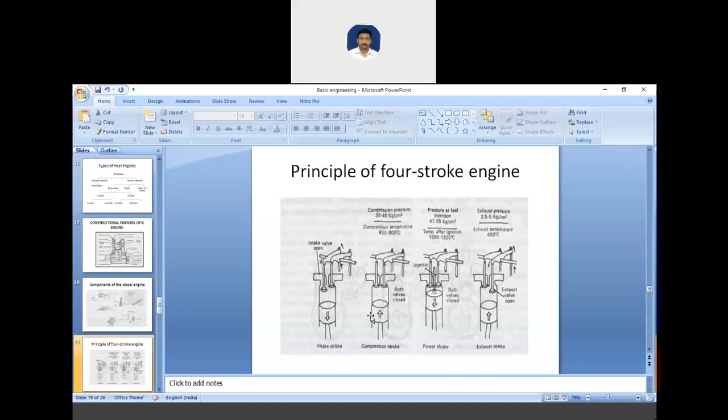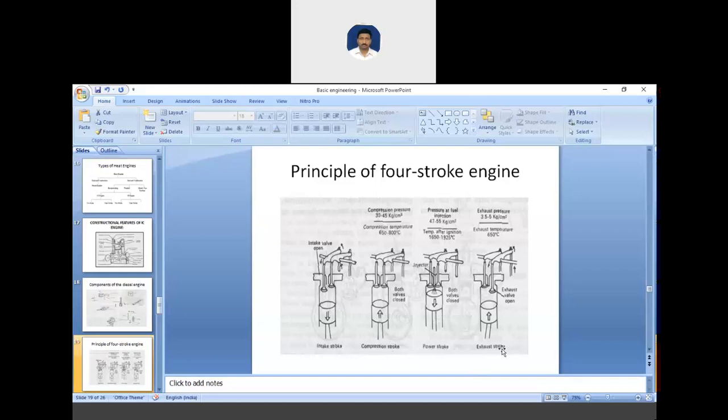Have you understood till here what happens in suction, compression and power stroke? Any doubt? No doubt. Okay.